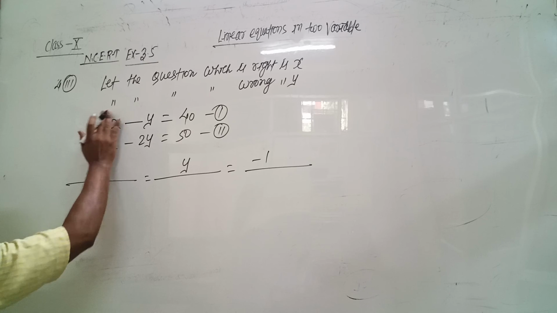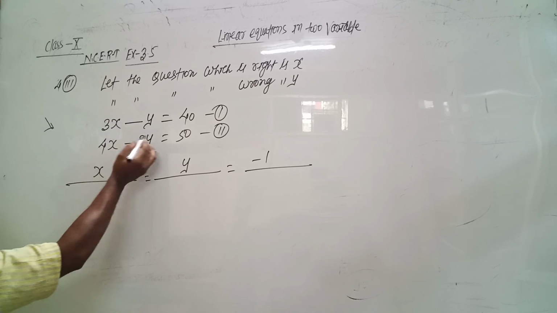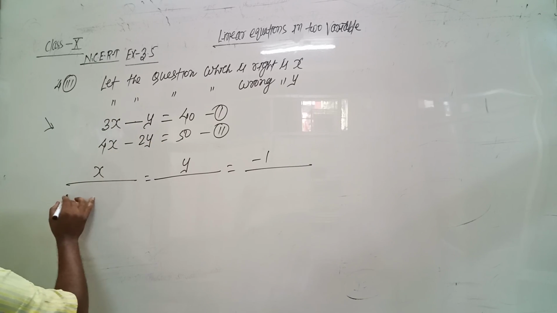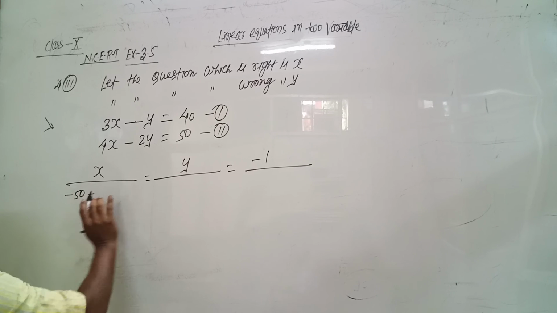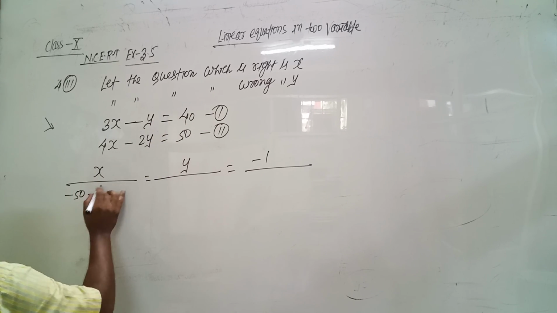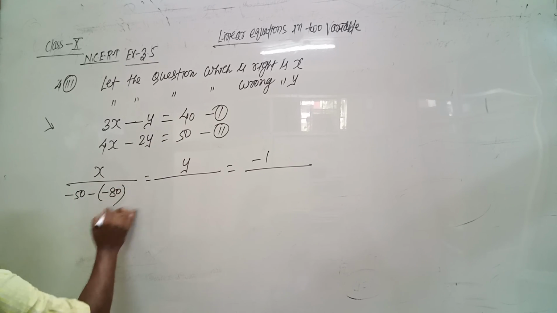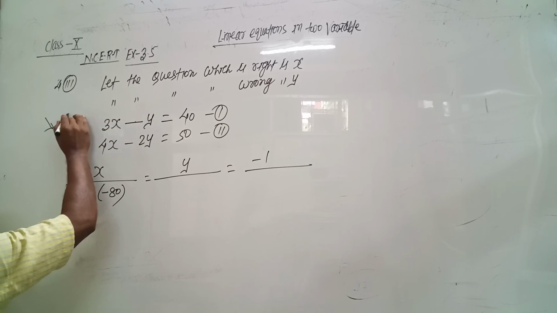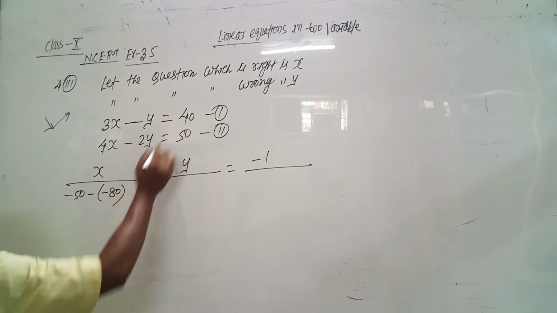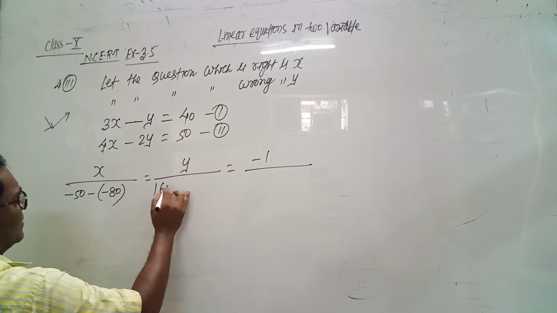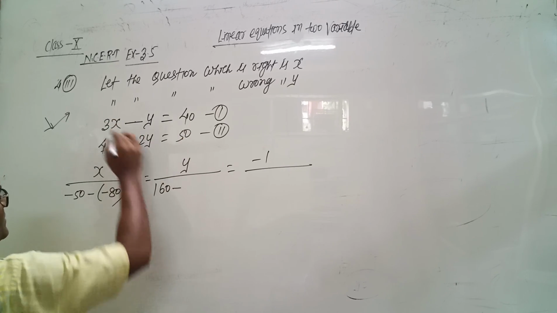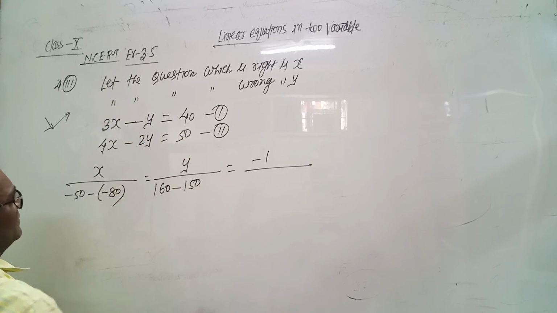When we take x, close this, multiply minus 1 into 50, minus 50, minus minus 2 into 40, minus 80. When we take y, then close this, multiply in this way, 4 into 40, 160, minus 50 into 3, 150.